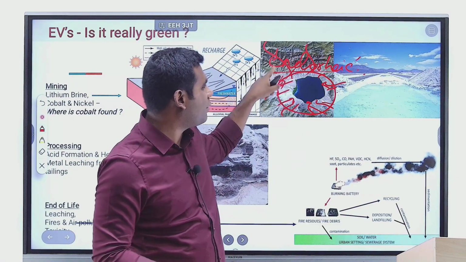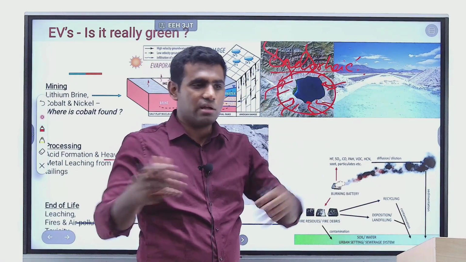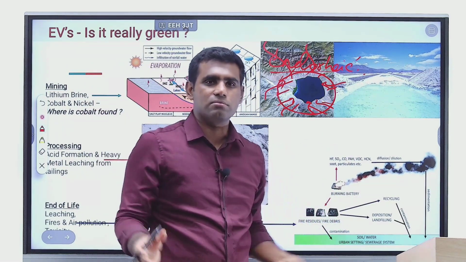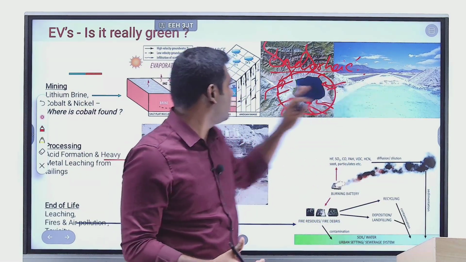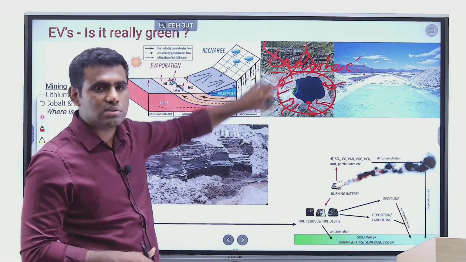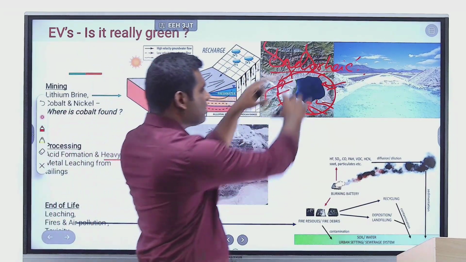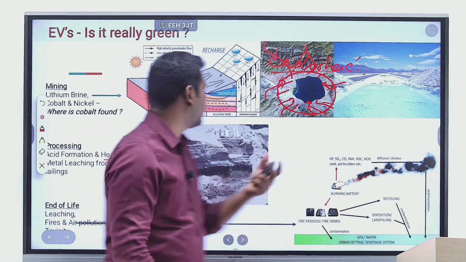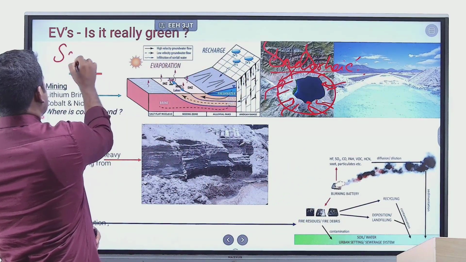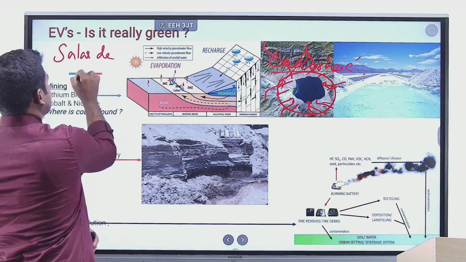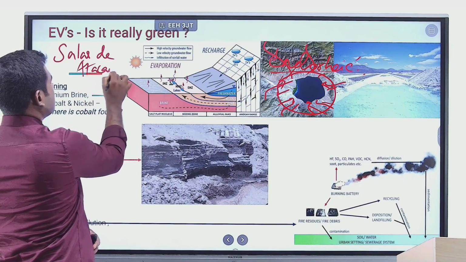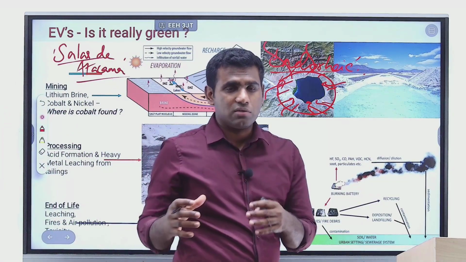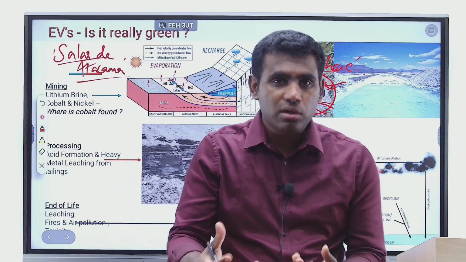But here, since you have an endorheic form of drainage, there is no outlet. All the streams have to come and settle in one place, as a result of which the entire lithium which is concentrated in the rocks is all leached, brought and concentrated in a particular area, right? That area in Atacama is what is called Salar de Atacama. It is in this place where you have very good, exploitable amounts of